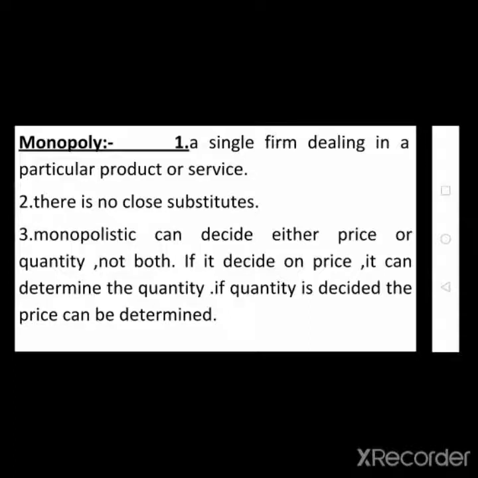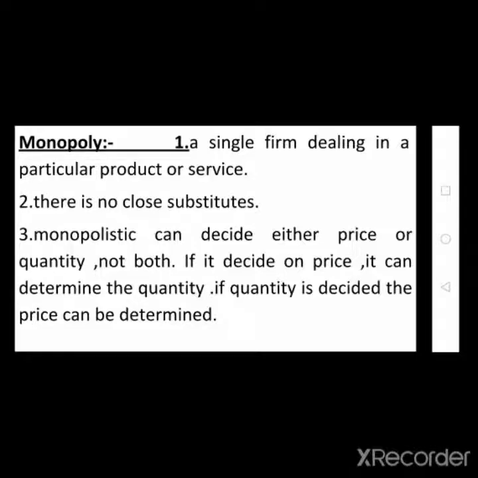A monopolist can decide either price or quantity, not both. In a monopoly market condition, the producer can decide either the price or the quantity. Only that is his final decision.